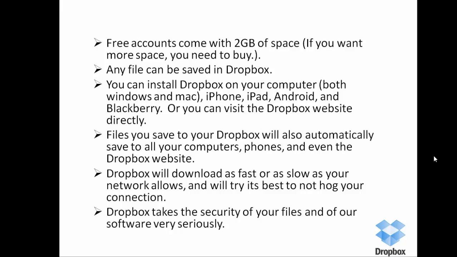If you are using a public computer, you can visit the Dropbox website to download the files you want directly. Files you save to your Dropbox will be saved automatically to your computers, phones, and even Dropbox website. Dropbox will download as fast or as slow as your network allows, and will try its best to not hog your connection. Dropbox takes the security of files and of our software very seriously.